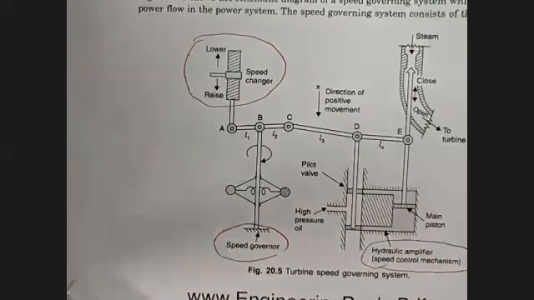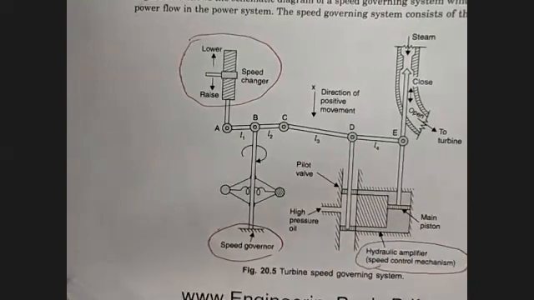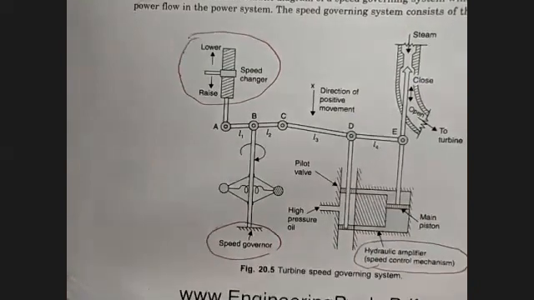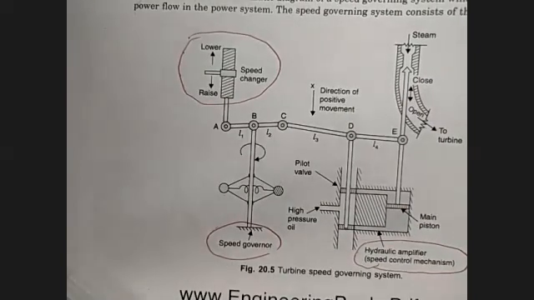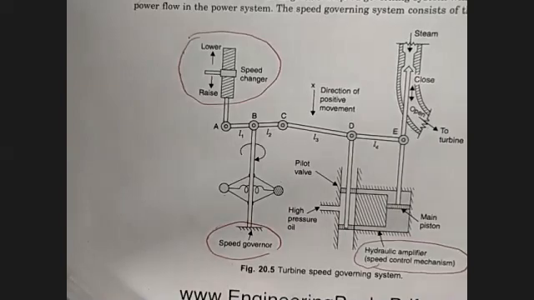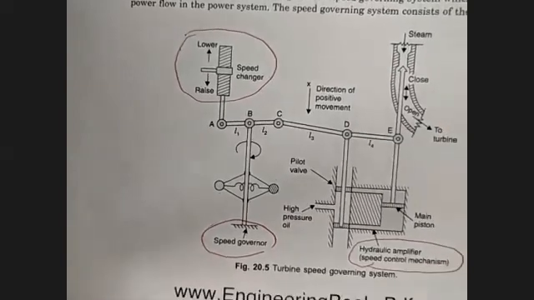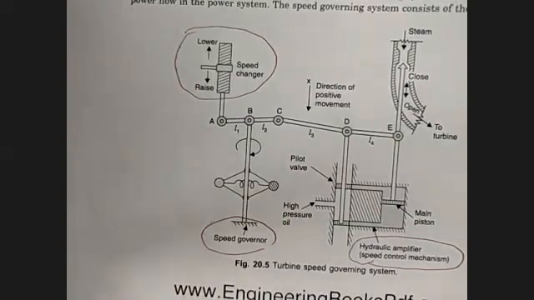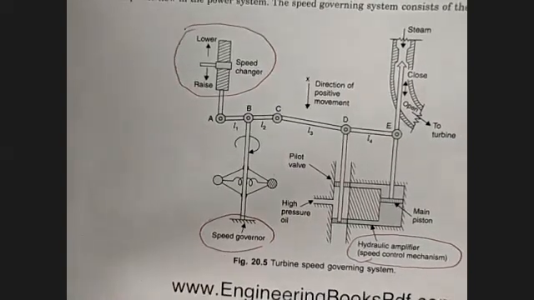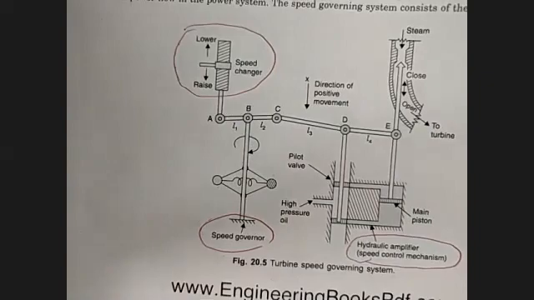We will again discuss this movement, how this will be working, in the next class. So it will be easily clear to you how this will be working. So this is the basic philosophy, how we will be controlling that speed governor.